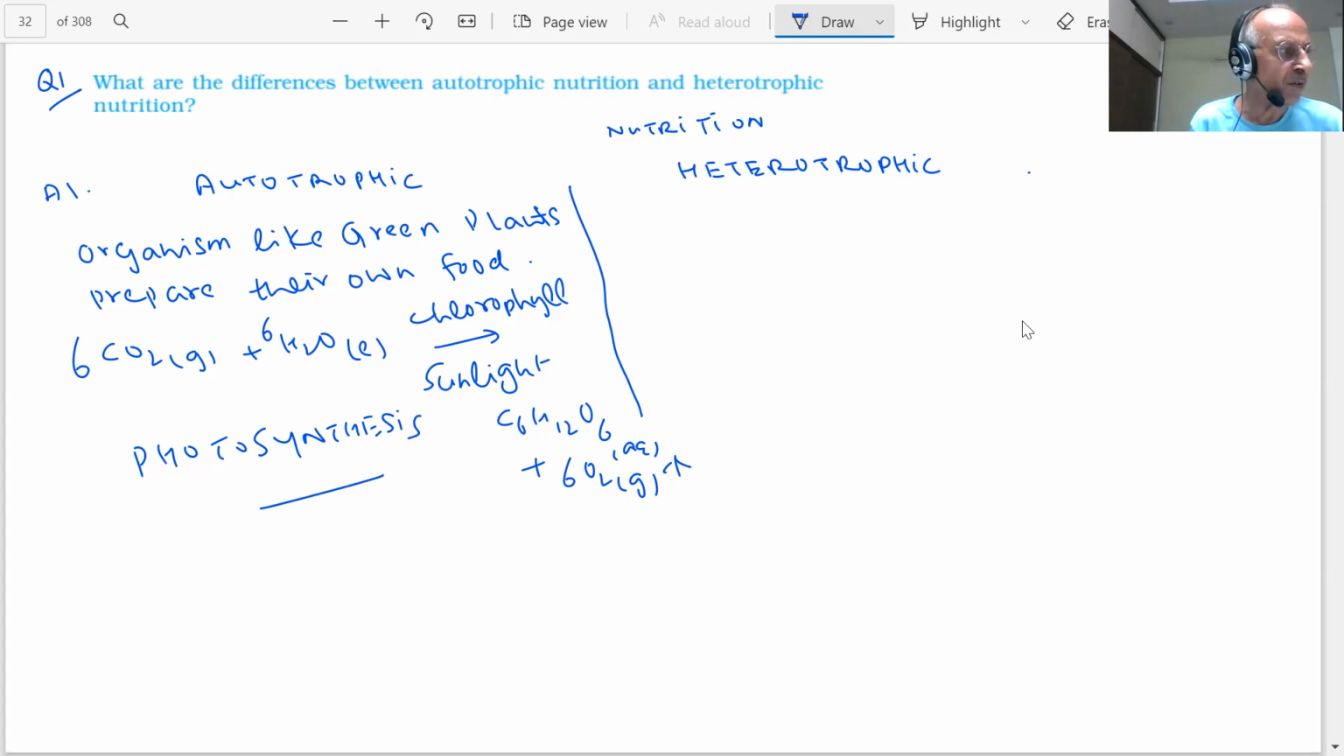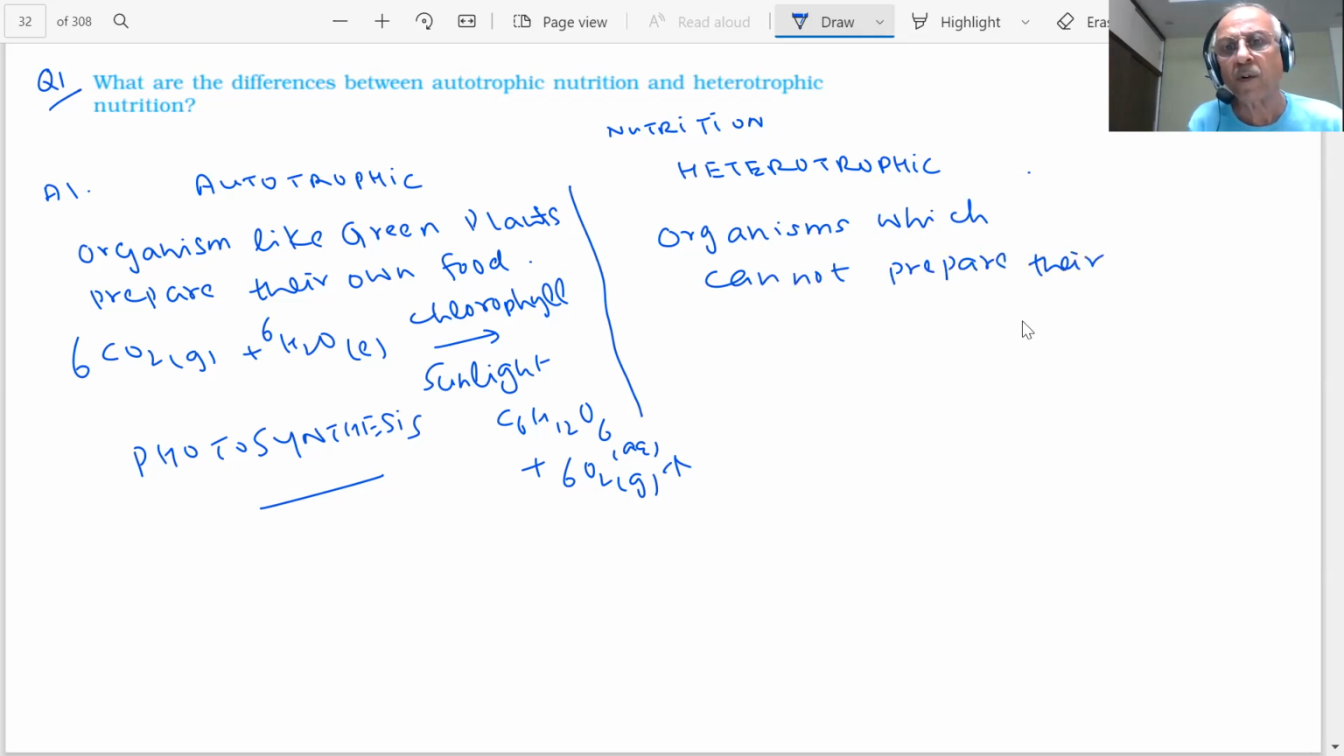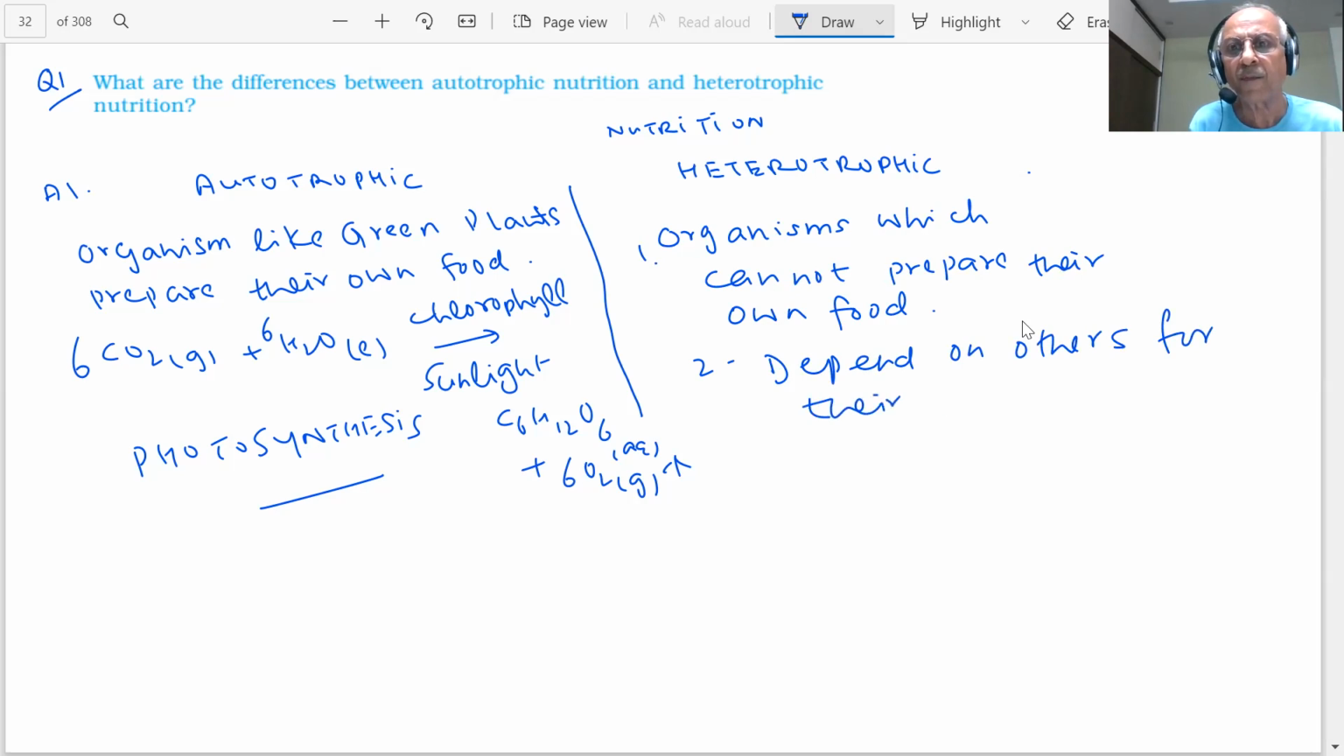And what is heterotrophic nutrition? When organisms cannot prepare their own food, then what will they do, students? They depend on others for their food.